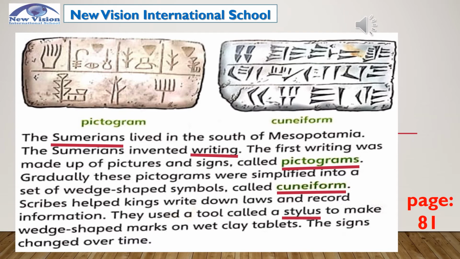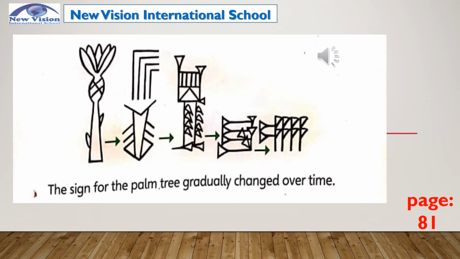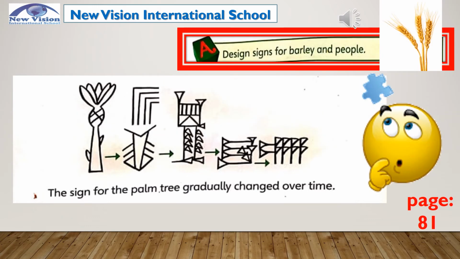The signs changed over time. Everything changes over time. Just like this sign for the palm tree, it gradually changed over time. This design is illustrated as signs for barley and people. Barley is like a tall grass.